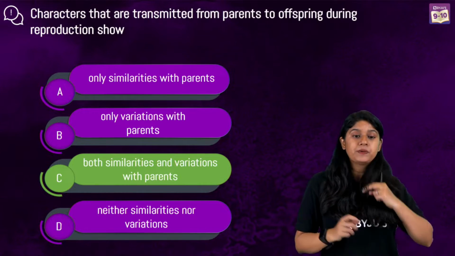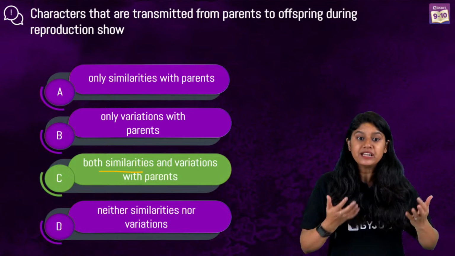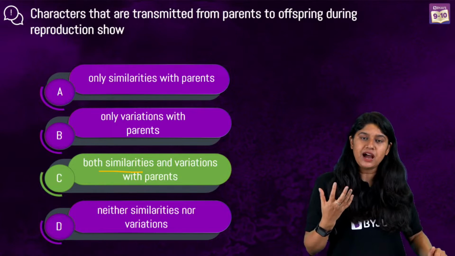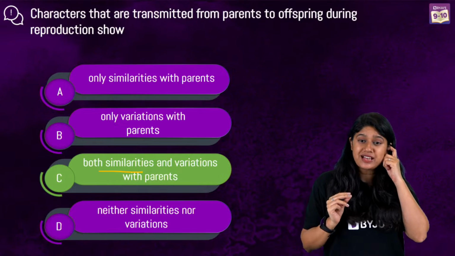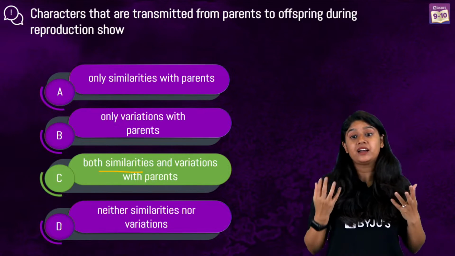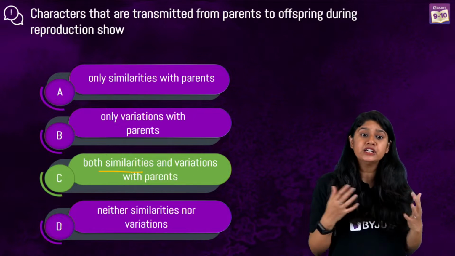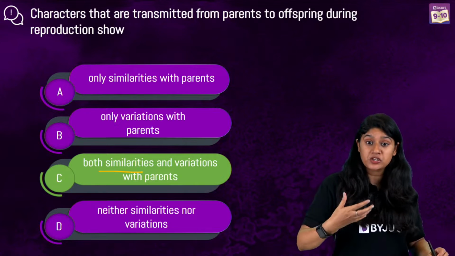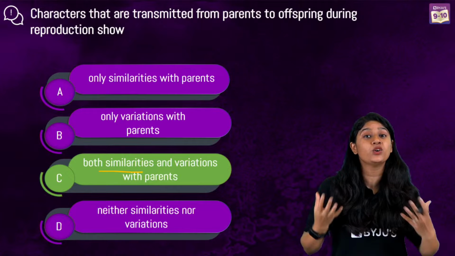So Abhinav, when we talk about similarities, for example, that's what I was explaining, right? Maybe I have a little bit of similarity with my parents. For example, my face cut, maybe my eye color or the nose shape will be similar to my parents. But I will not be an identical copy. I will have my own variation because there's a mixing of the genes. Genes are mixing, so there will definitely be variation.